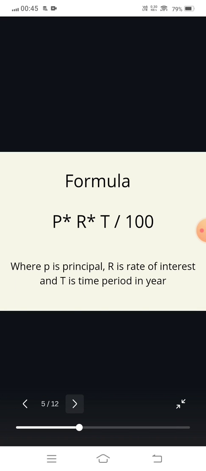So this is the formula by which we will calculate simple interest. I will be sharing some practical problems related to this concept in the next video. But in this video, I have only covered theoretical concepts. So you understand the formula of simple interest, right? Okay, so now let's move on to the next concept, which is amount.